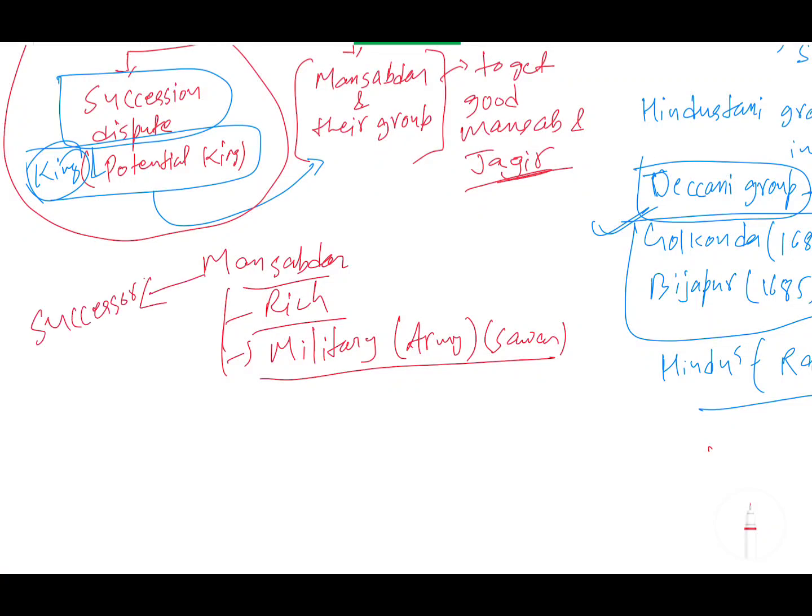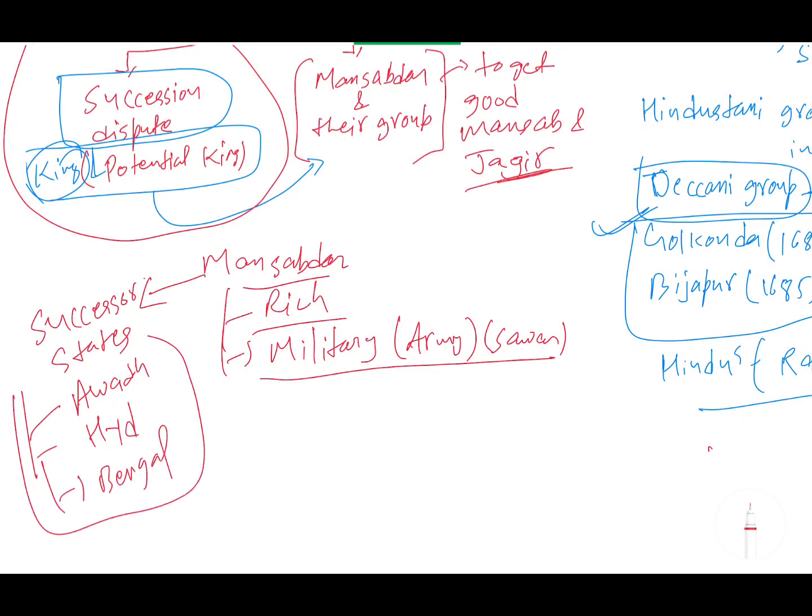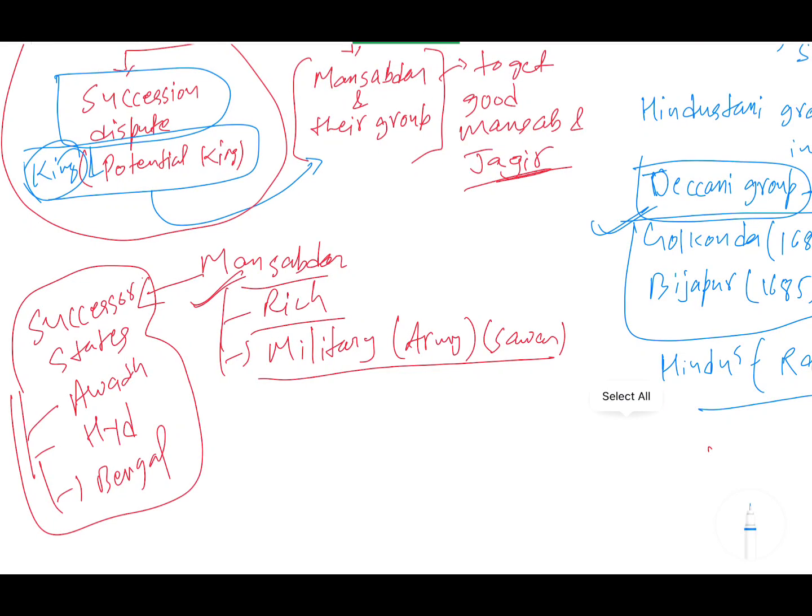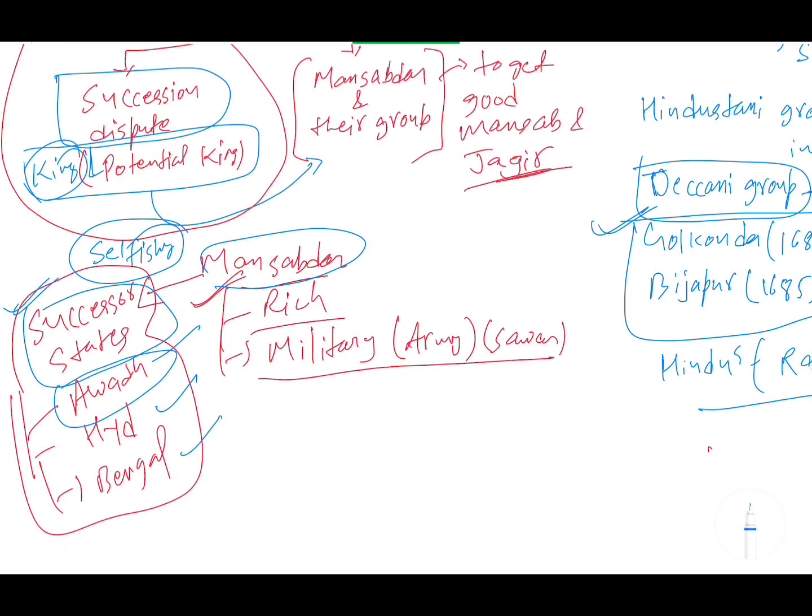Successor state, you know what the successor states were. There were three successor states: one is Awadh, second is Hyderabad, and third is Bengal. If these mansabdars wanted, they could strengthen the center. Instead of focusing on the central politics, these mansabdars acted selfishly to make Awadh, Hyderabad and Bengal, respectively, a successor state. If the mansabdars wanted, even if a weak Mughal emperor was there, they could still collaboratively manage or handle the central politics and keep the Mughal Empire intact.